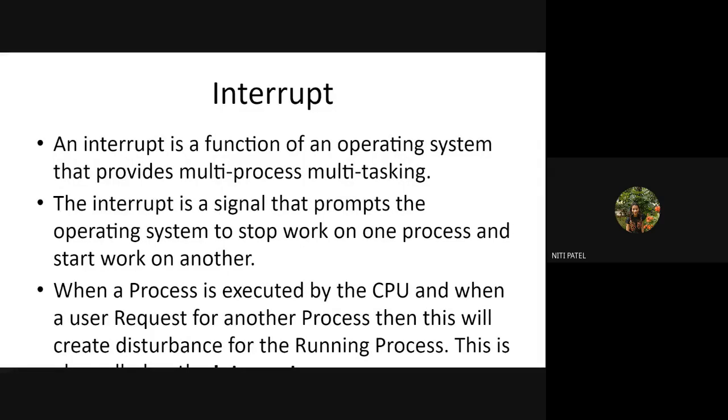What was there in programmed IO? Whenever there is a data transfer from memory to IO device or from IO device to memory, the CPU, before it starts the execution, always has to check whether the IO device is ready or not. If the device is not ready, it will keep on checking the status till the device becomes ready. Once that IO device is ready, the CPU will complete the transfer, that is either from memory to IO device or from IO device to memory. And after that, it will again check for any other transfer or not.